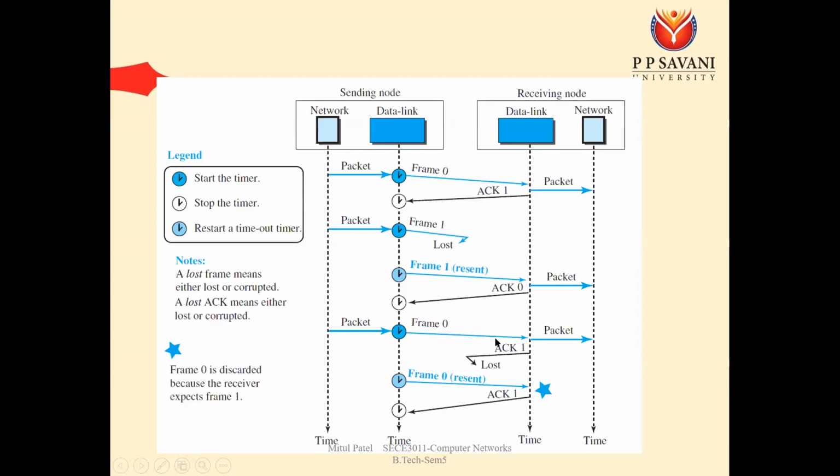If frame 0 is resent, the receiver can find out that this one is the duplicate frame. How can it find out? The reason is the receiver wants frame number 1, but it is getting frame number 0. So in response it sends acknowledgement number 1, and then we can say that the third transmission is also successful. This is about the stop and wait ARQ, and these two protocols we have seen, that is the simple and stop and wait ARQ.